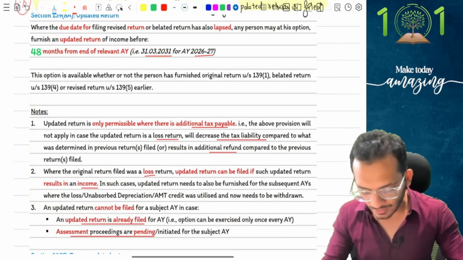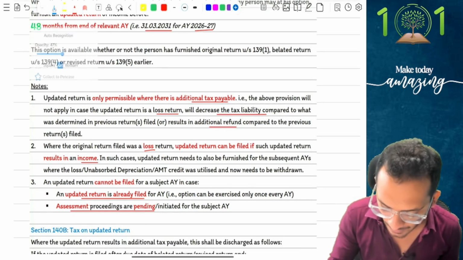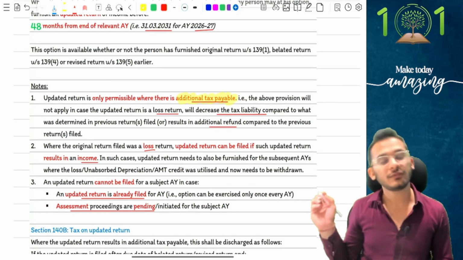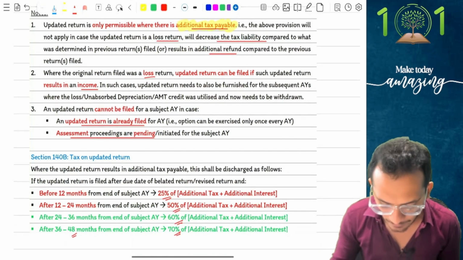An updated return can only be allowed if you're going to have an additional tax payable. Additional tax payable is a mandate for you to file an updated return. Please keep that in mind.